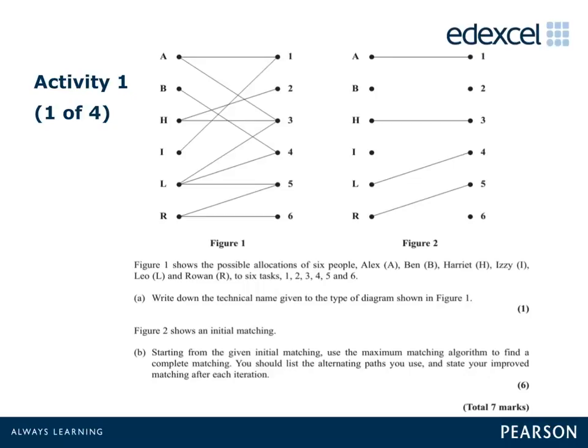What follows are 3 marked examples of candidates' responses to a number of topics from the D1 unit. All 3 marked examples are taken from the May 2013 D1 paper. The first example looks at a response to the question on matchings. The question can be found on this slide.